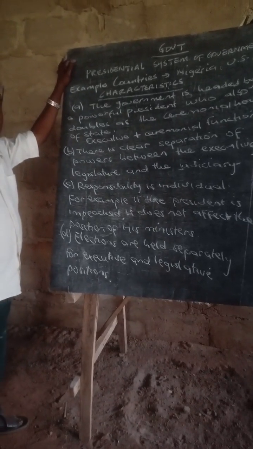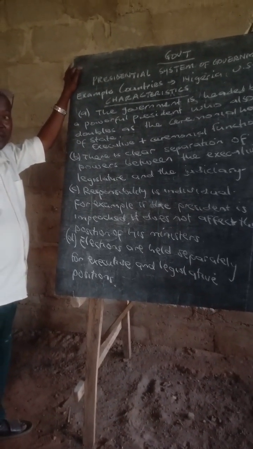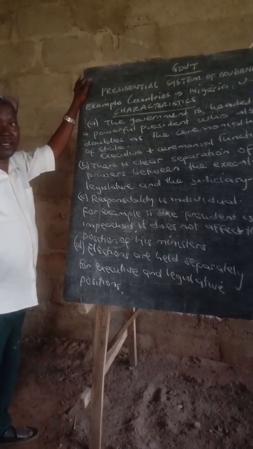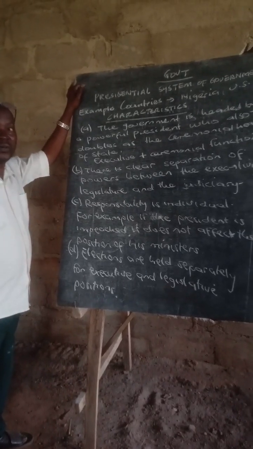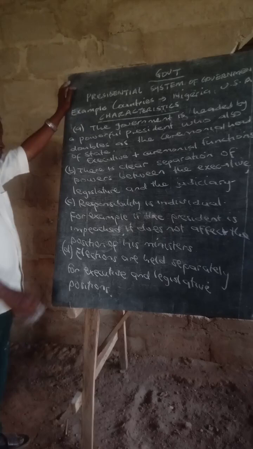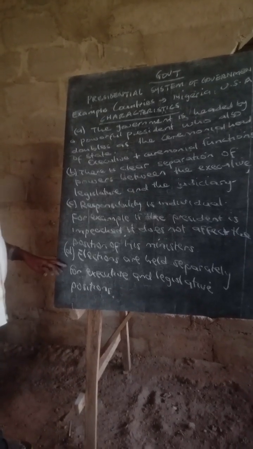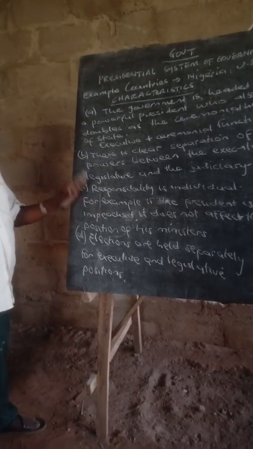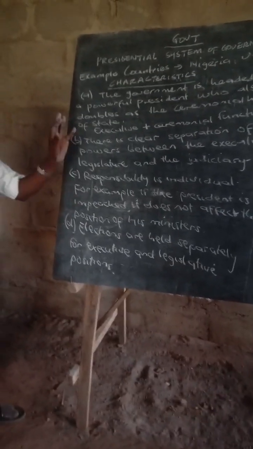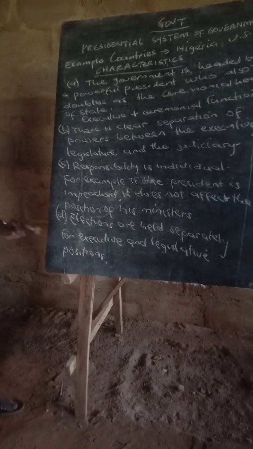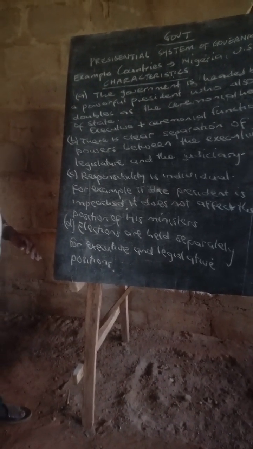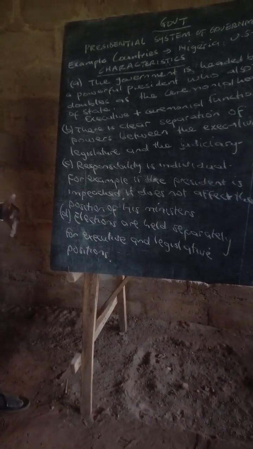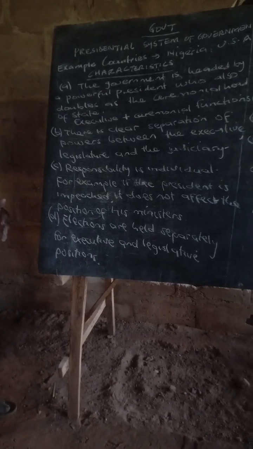Other members within the cabinet, the ministers, will remain in power until the next president decides otherwise. Then we also have elections held separately for executive and legislative and even judicial positions. In the US, some members of the judiciary are elected, especially state supreme courts.